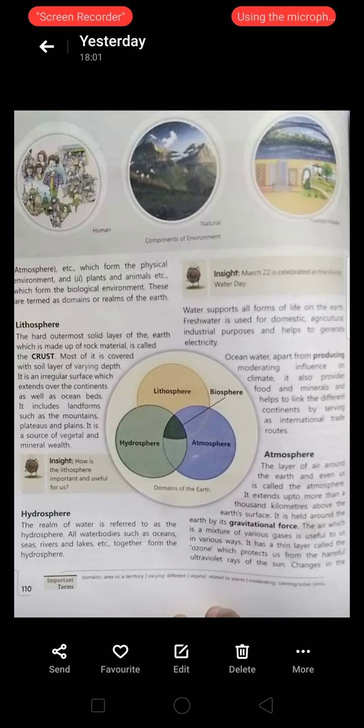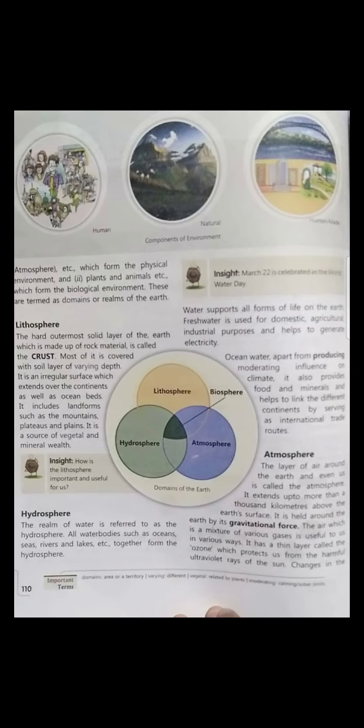It extends more than thousands of kilometers above the earth's surface. It is held around us as it extends from the earth's surface to thousands of meters, all oxygen, all come under the atmosphere. Okay. It is held around the earth by the gravitational force, and because of gravitational force, that is why the atmosphere is with our earth. Okay. The air, which is a mixture of various gases, is useful to us in various ways. It is very important. Atmosphere is a mixture of a number of gases, so it is useful for various purposes.